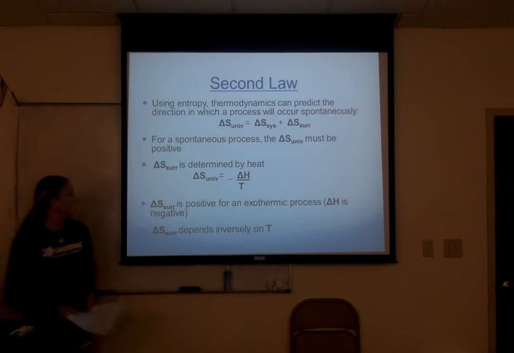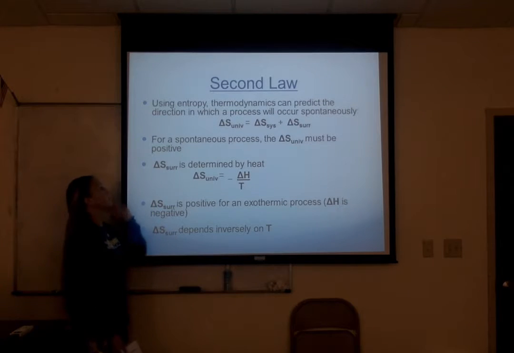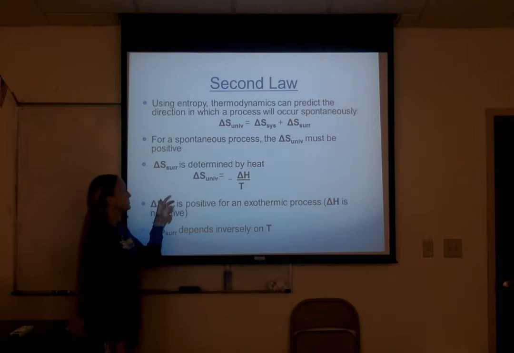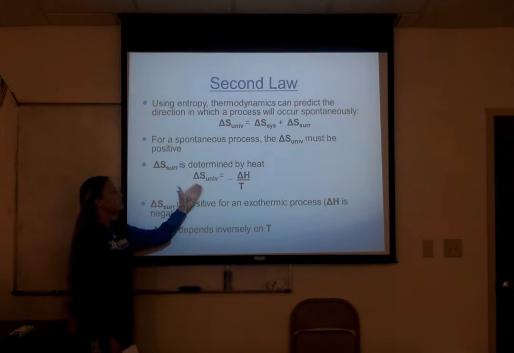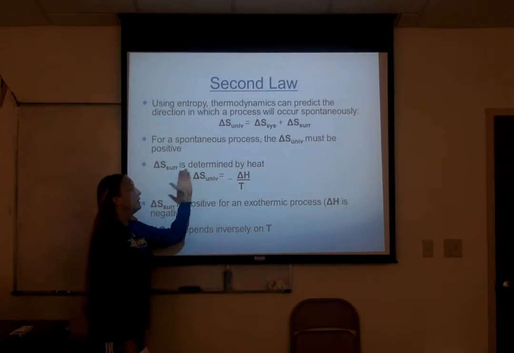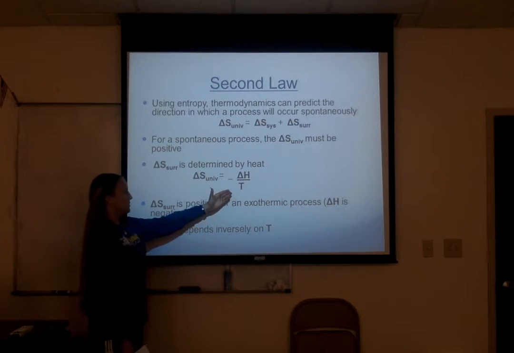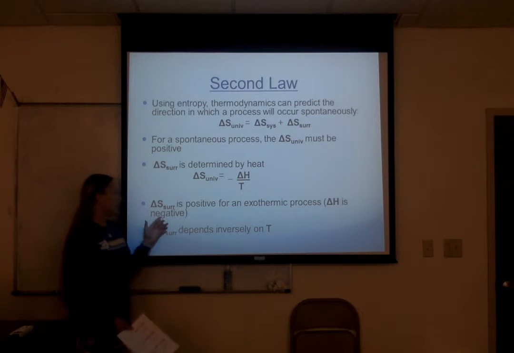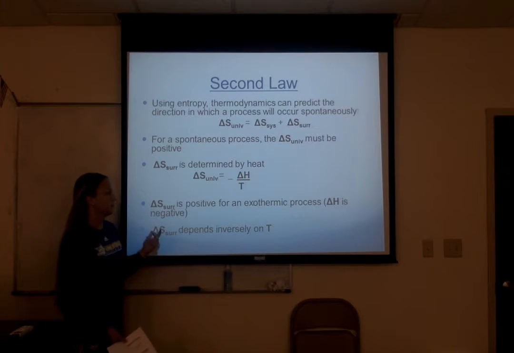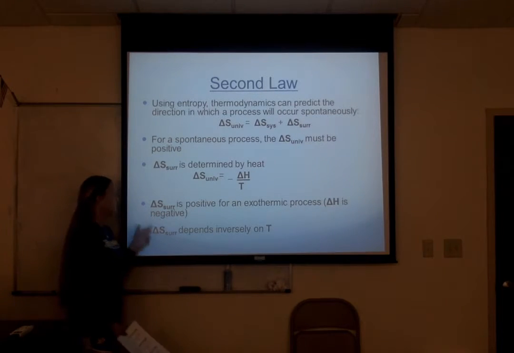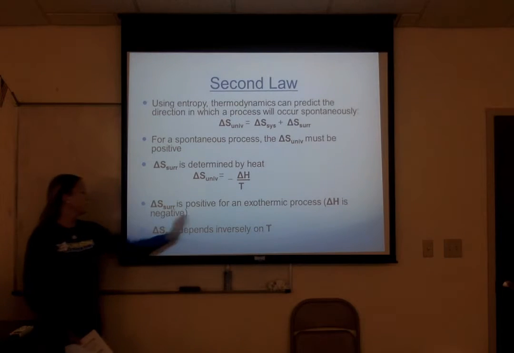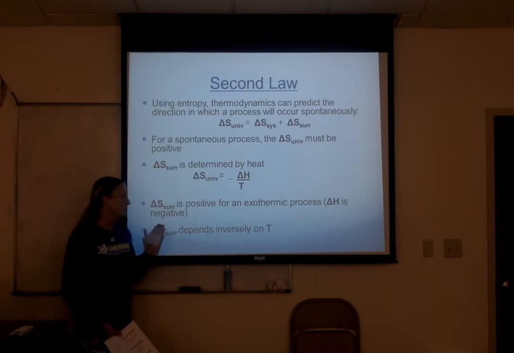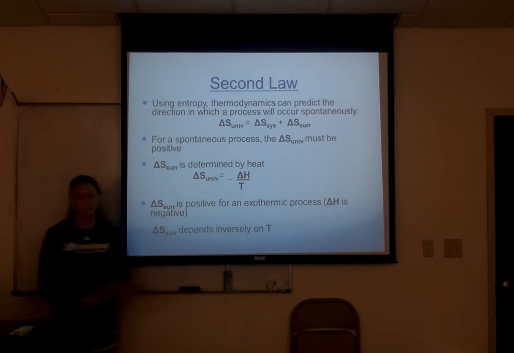The other equation that goes with the second law is that delta S surroundings is determined by heat. So you have delta S surroundings equals negative delta H divided by temperature. Delta S surroundings is positive for an exothermic process, where delta H is negative. Delta S surroundings depends inversely on the temperature.